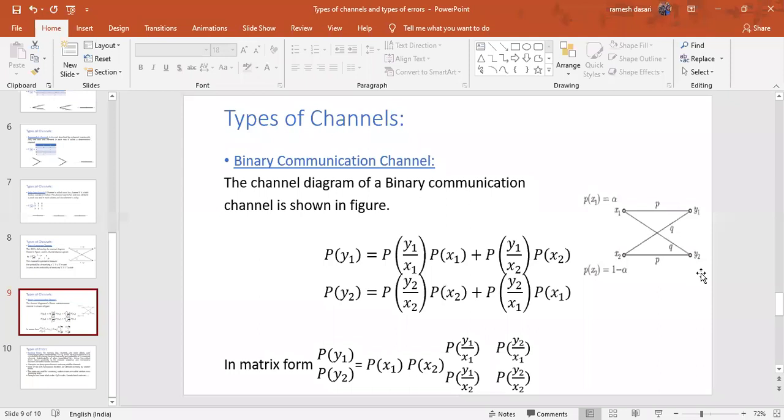In the previous case, directly I mentioned 0 1 0 1, P, 1 minus P, P, 1 minus P, P, 1 minus P. You also can take P Q, P Q.